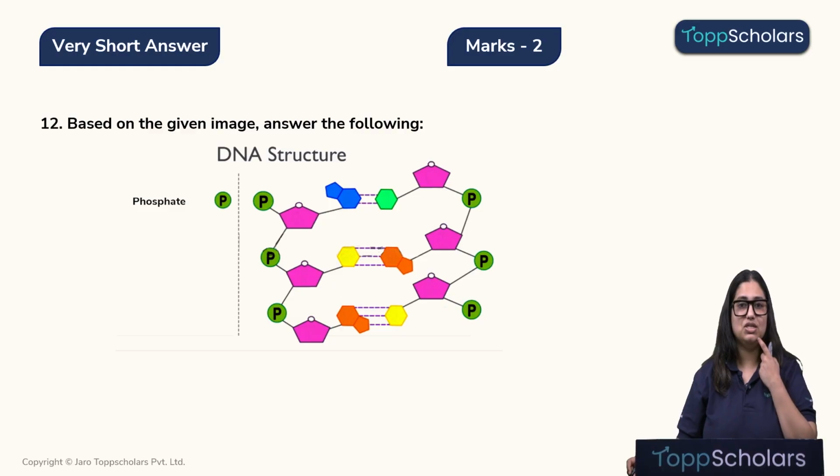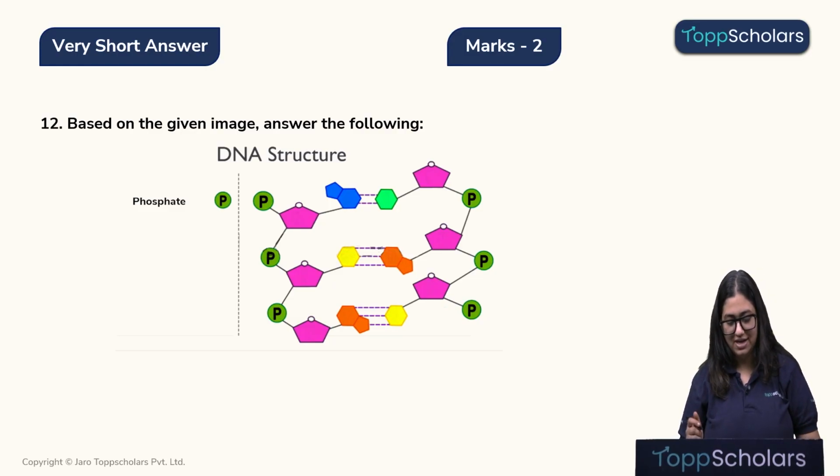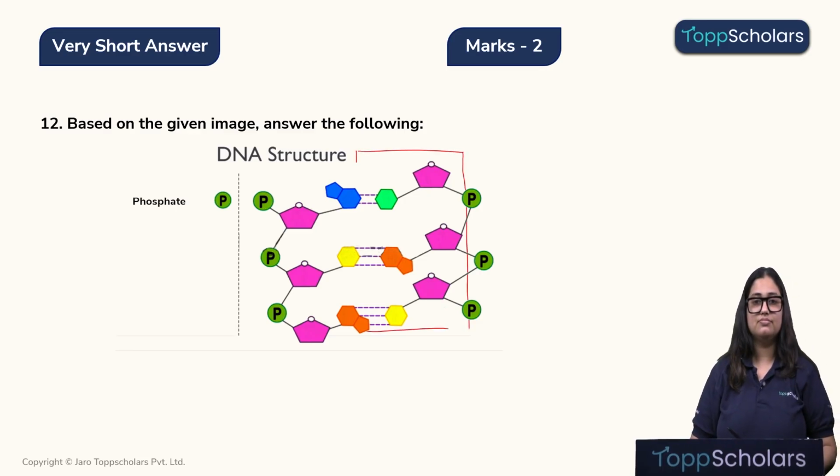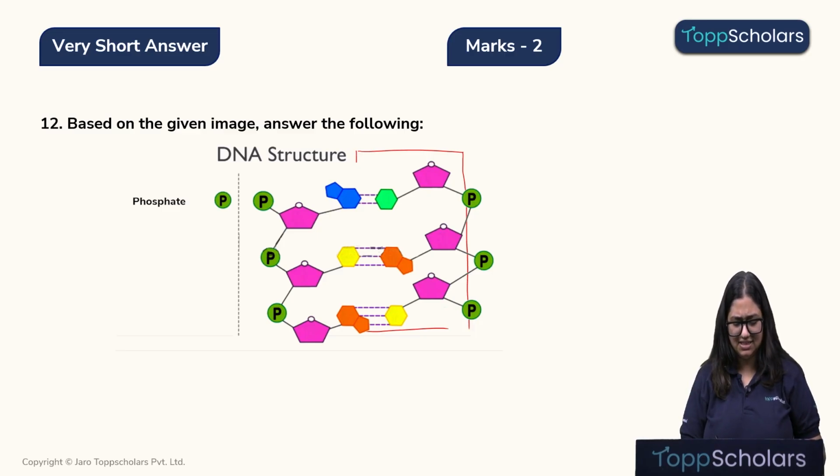Based on the given image, answer the following question. So children, over here we can see the entire structure of DNA. This is one strand of DNA and this is the second strand of DNA. Okay, in the blue we can see that this is adenine, in the green we can see it's thymine, in the orange we can see it's guanine, and in the yellow colored structure we can see the cytosine. Alright, the pink color structures represent the deoxyribose sugar, and this green color structure represents the phosphate.